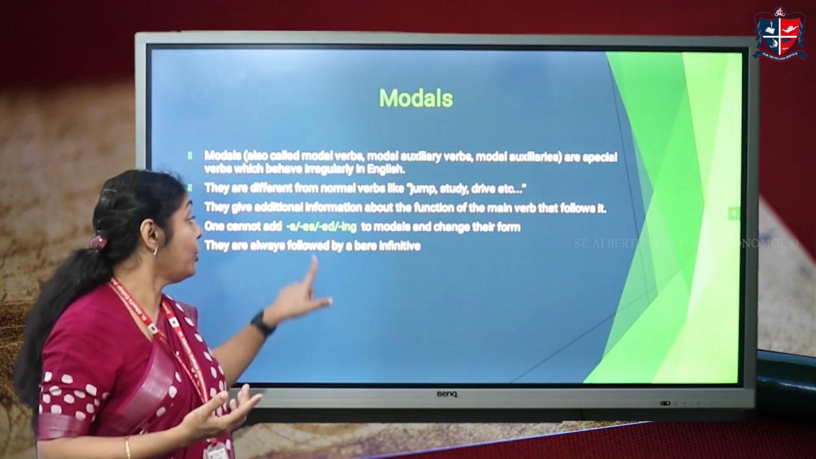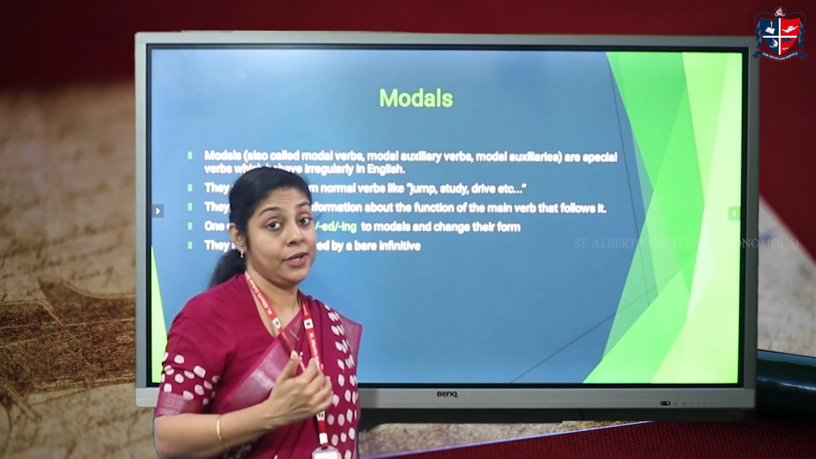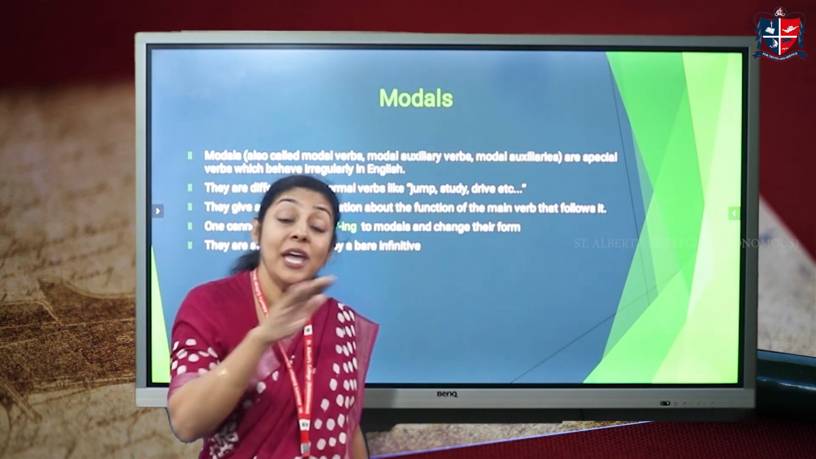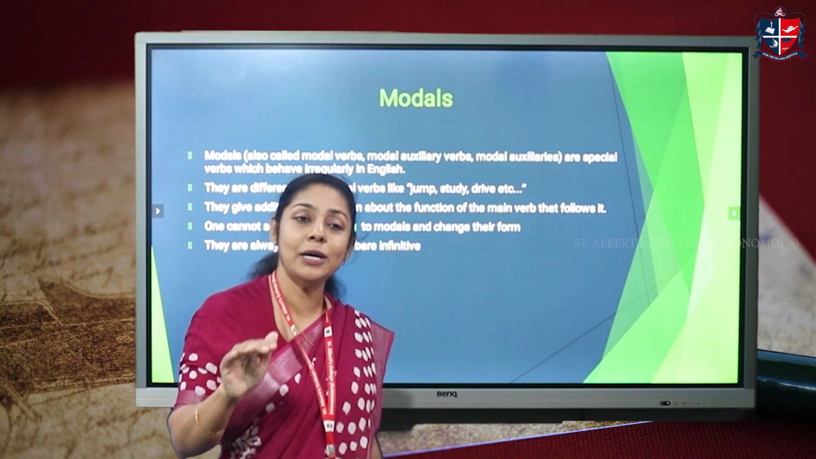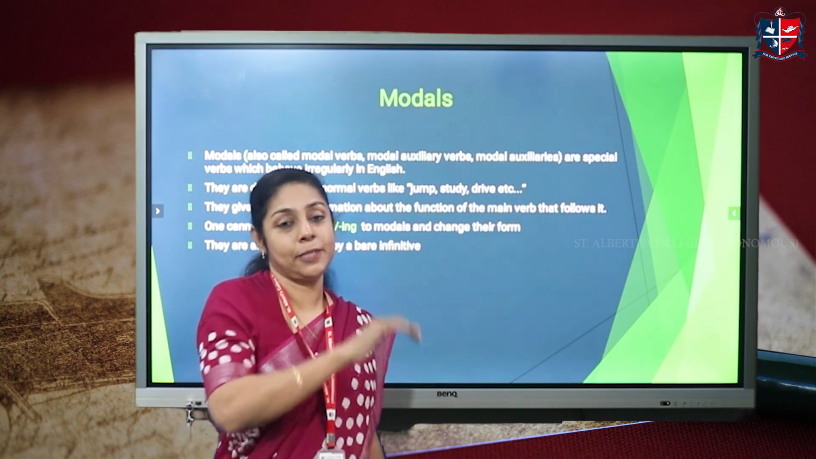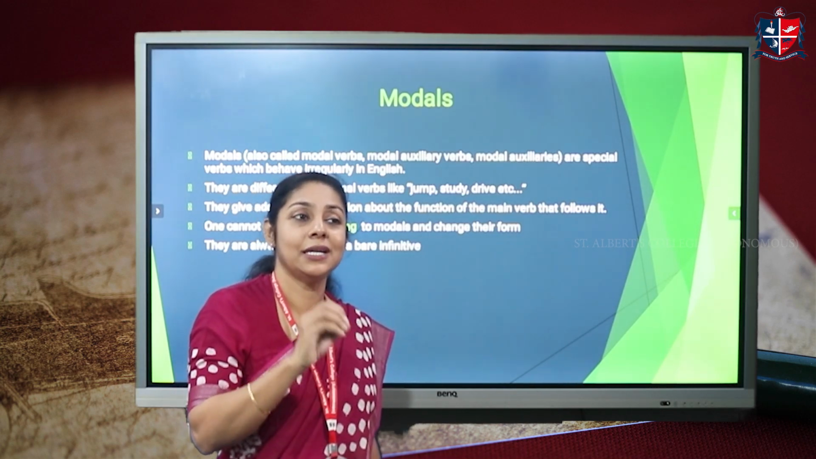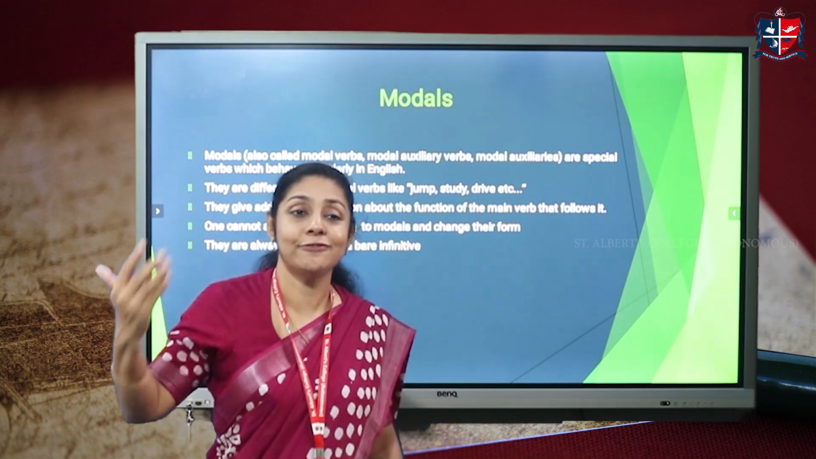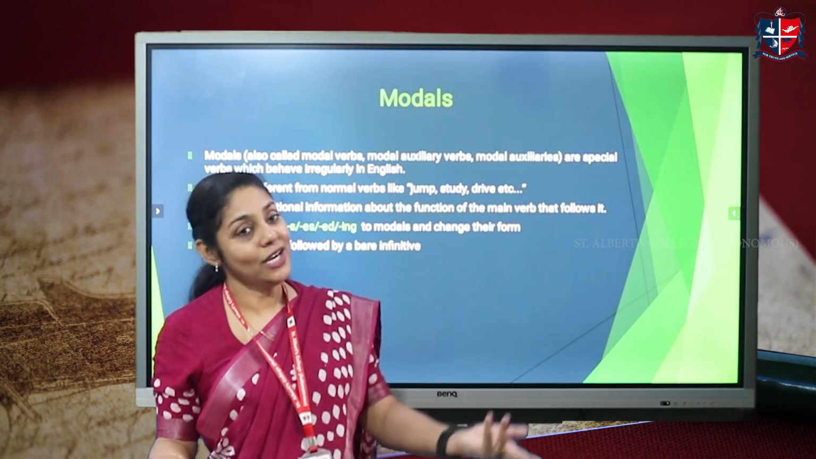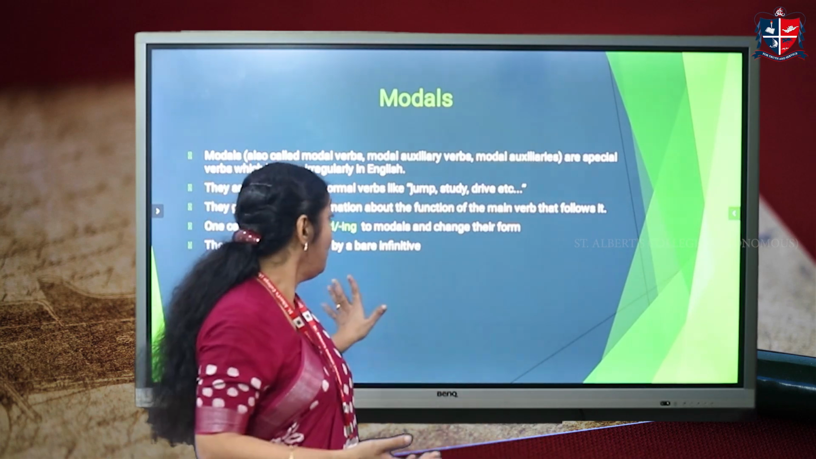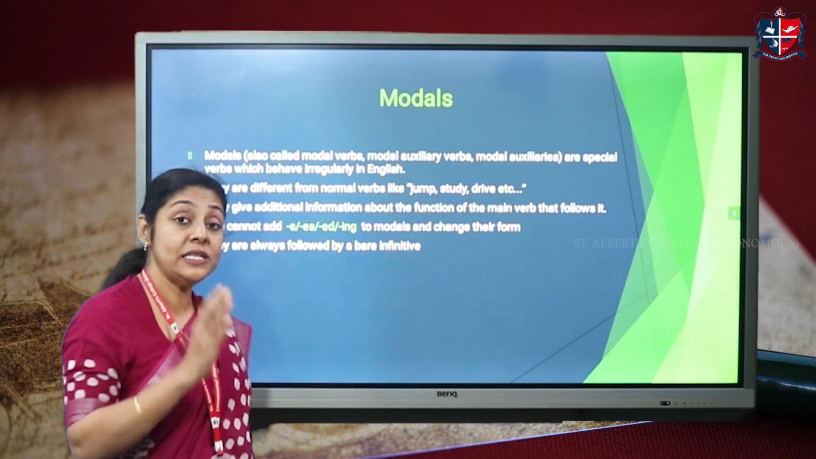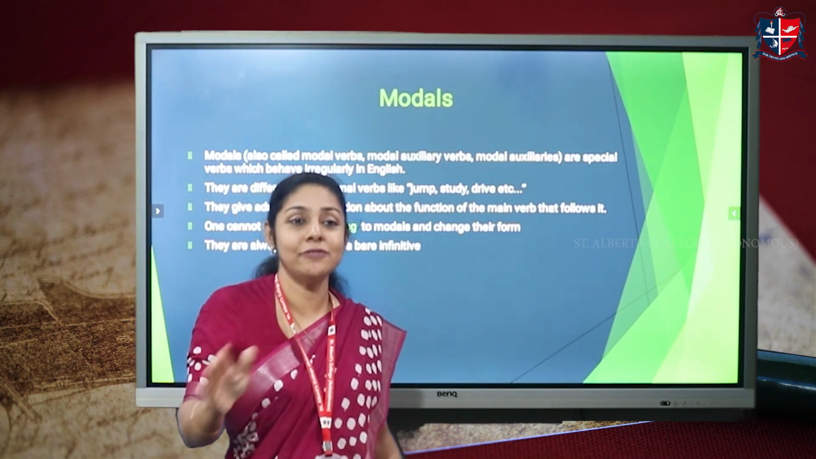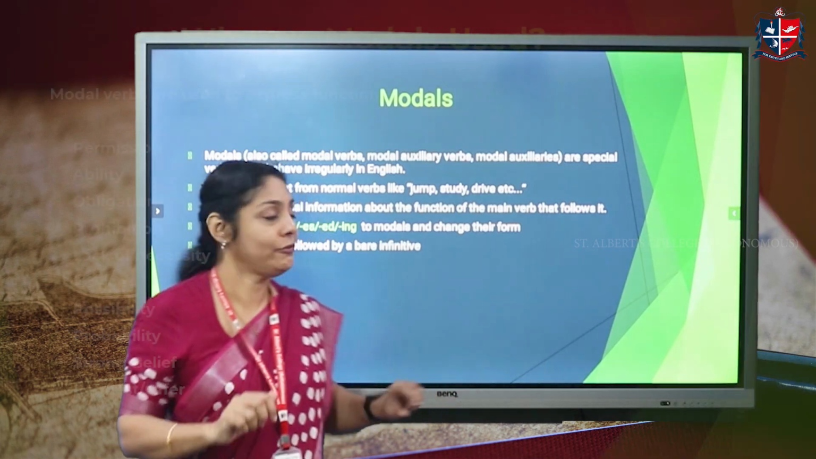And they're always followed by a bare infinitive, right? So they're always followed by a bare infinitive. What's a bare infinitive? It's a base form of the verb. Base form of the verb means, like a verb you have eat. Like suppose you take a verb like run. So that's a base form. And from that base form, you create different forms like runs, running, ran, etc. Right? But when we use modals, we always need to remember that modals are followed by only the bare infinitive or the base form of the verb.